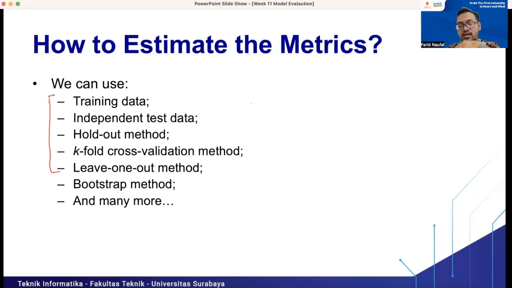But actually we can use other methods to estimate the metrics for our machine learning model. And these 5 methods we will discuss in this course. So actually we have other methods for assessing the metrics for our classification model.